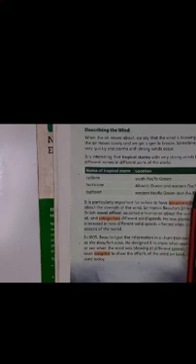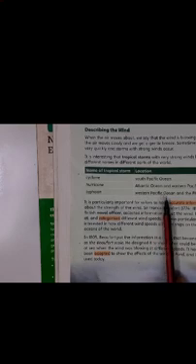Atlantic Ocean and Eastern Pacific Ocean. Typhoon: Western Pacific Ocean and Philippine Islands. Right? Okay children, now we continue from here. Typhoon, Western Pacific Ocean and the Philippine Islands.